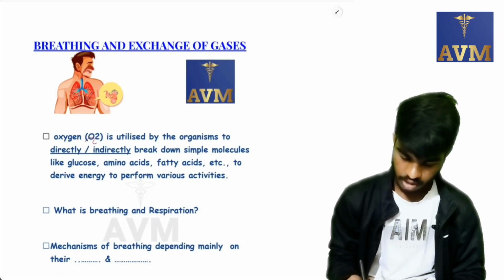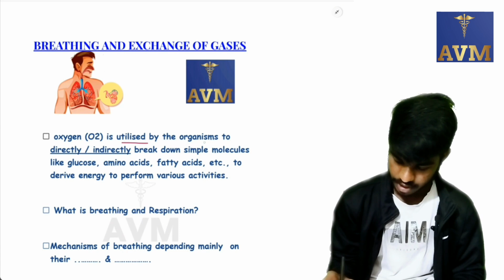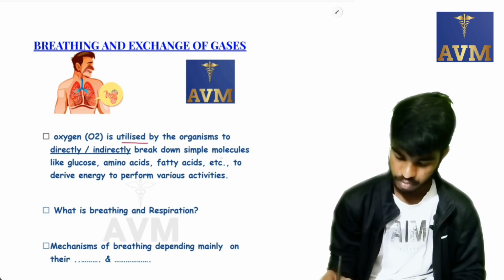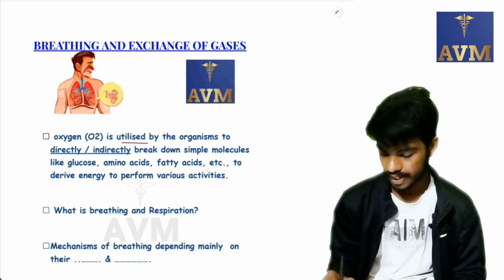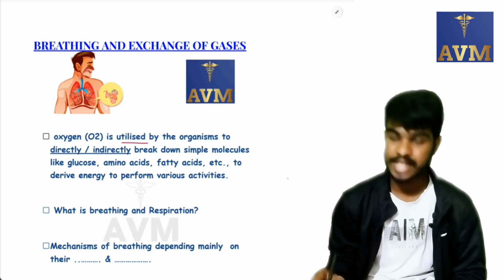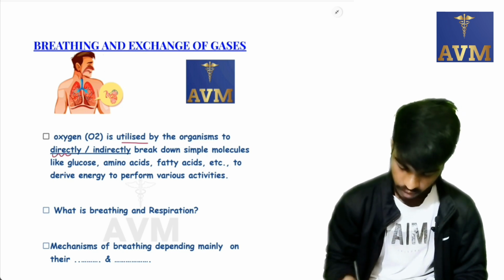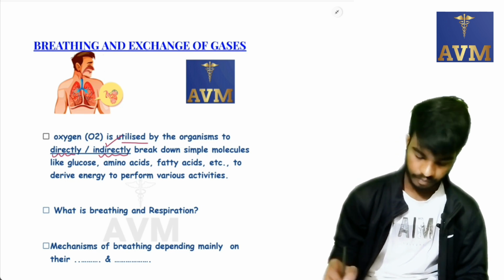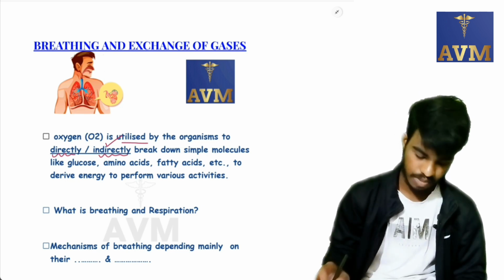The first question is, oxygen is utilized by the organisms to directly or indirectly break down simple molecules like glucose, amino acids, fatty acids, etc. to derive energy to perform various activities. Here it is directly or indirectly. Here it is indirectly.